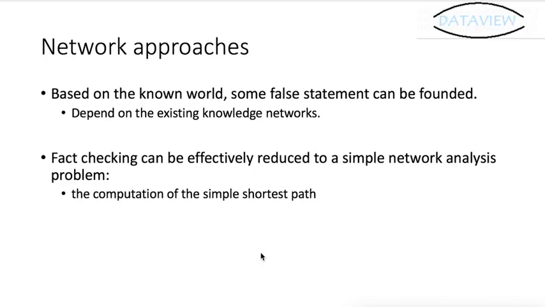Also, by using the network approach, fact checking can be effectively reduced to a simple network analysis problem. I don't have an idea of how this problem is transformed into this kind of problem, but I can read some papers in the coming weeks.